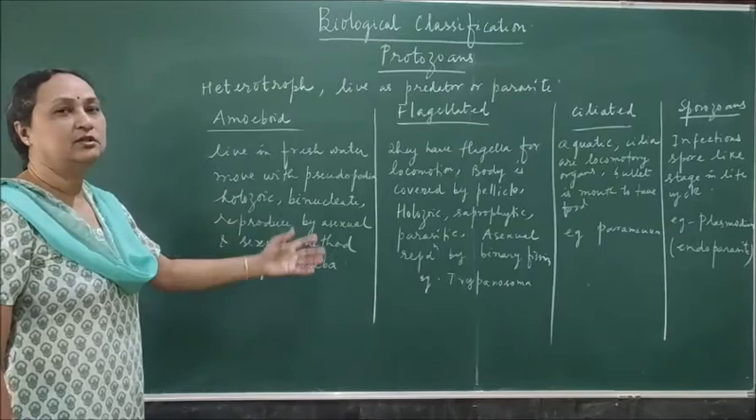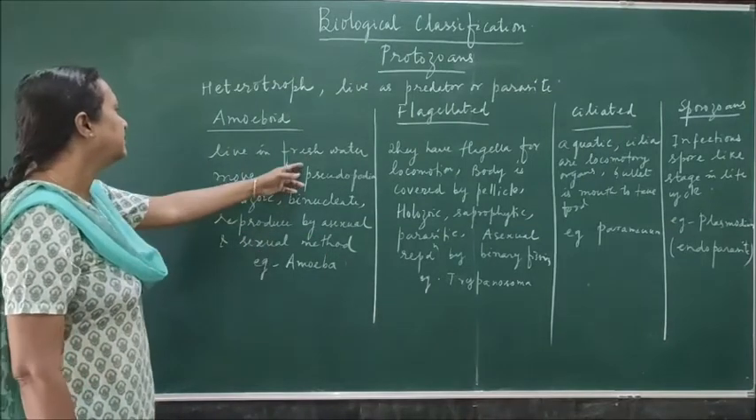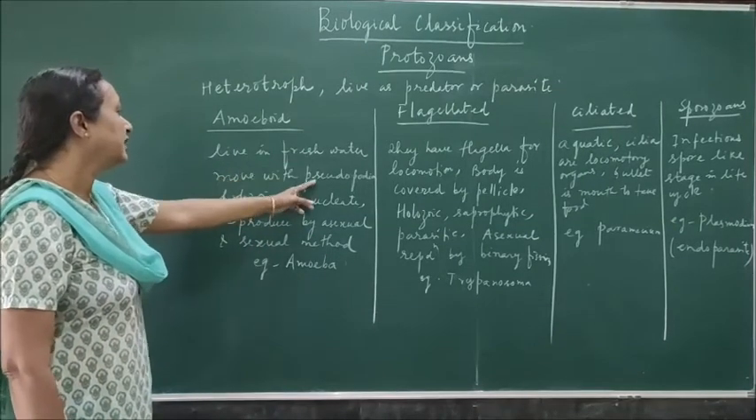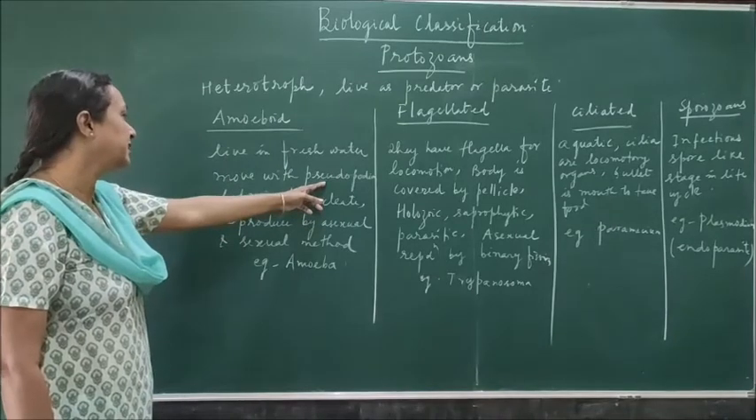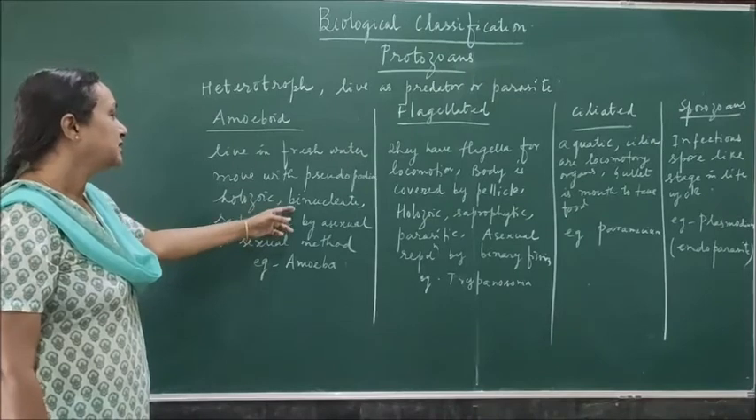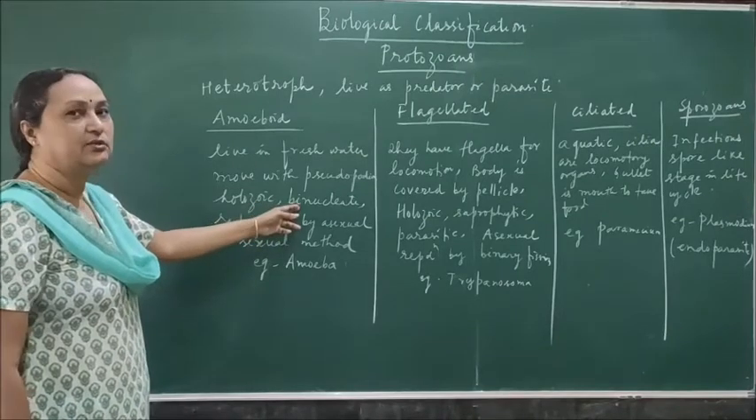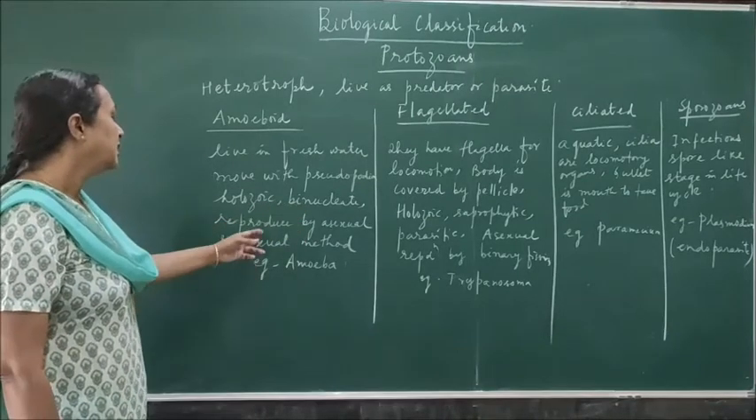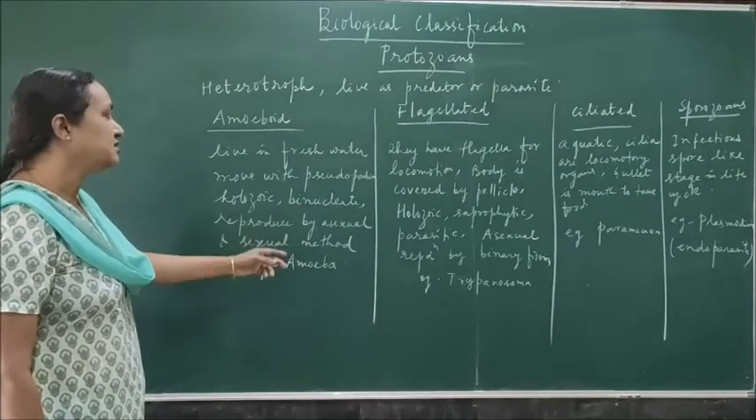So you can write down all the characters of the amoeba. They are found in fresh water, move with the help of pseudopodia or the false legs. Holozoic means they are taking solid food. The cell is having 2 nuclei, one is a bigger nucleus, another is a smaller nucleus, and they reproduce asexually and then sexually also.